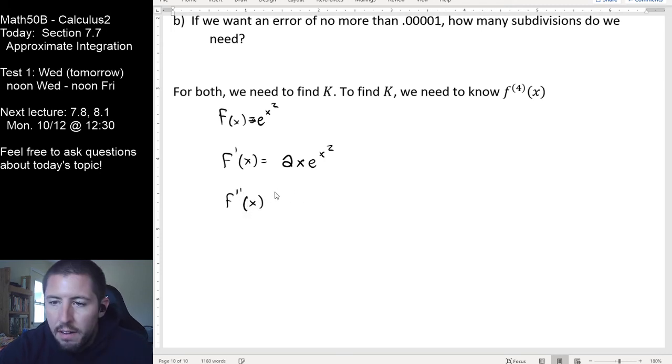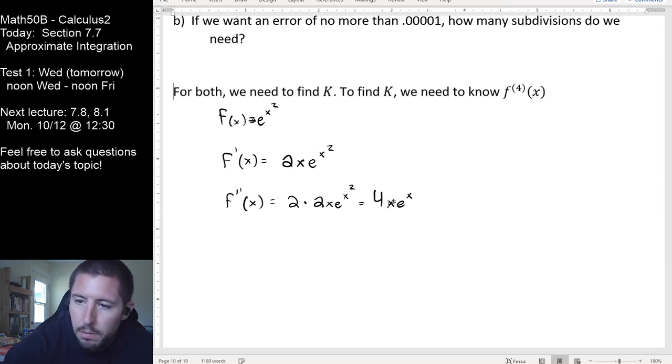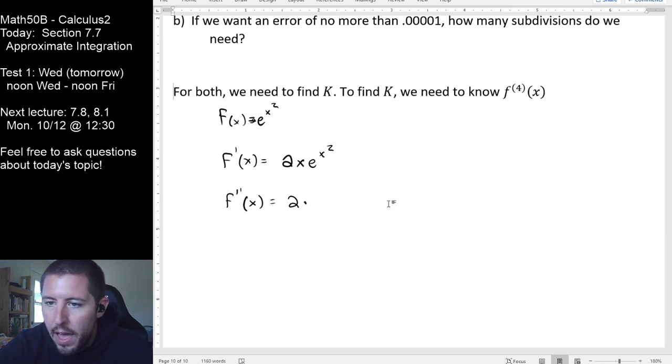The second derivative of f of x right here, we now have a product rule, and there's going to be a chain rule in this part here. If I take the derivative of the first piece, 2x, I'm going to get 2. When I take the derivative of my second piece, e to the x squared, I'm going to get a 2x e to the x squared, and that's going to give me 4x e to the x squared. Right. Wait a minute, did I mess up my product rule there? Back up, that never happened. You never saw that. Okay, trying this again.